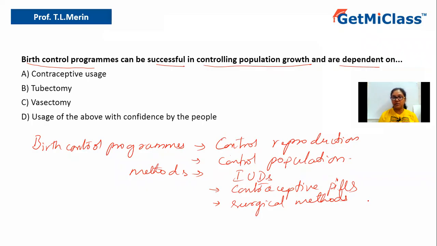In the present situation, the government says the family should have only 2 kids or even lesser than that. So after they get 2 children, they can go for surgical methods so as to avoid pregnancy. Under this, you have two types, that is tubectomy and vasectomy. Tubectomy is done in case of females and vasectomy is done in males.